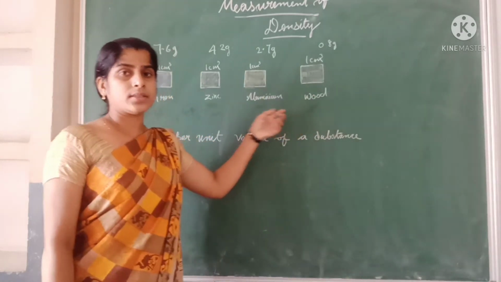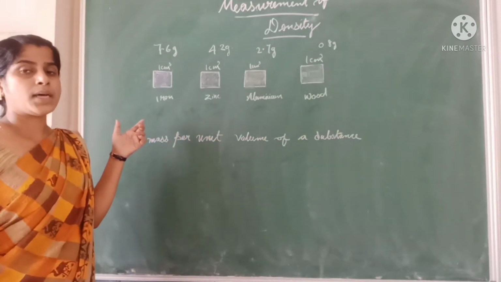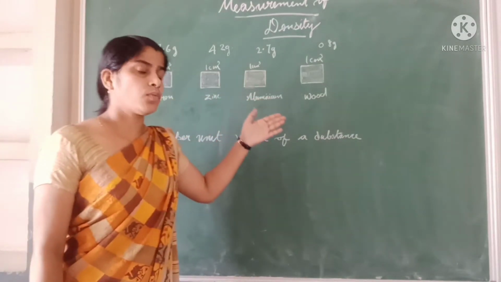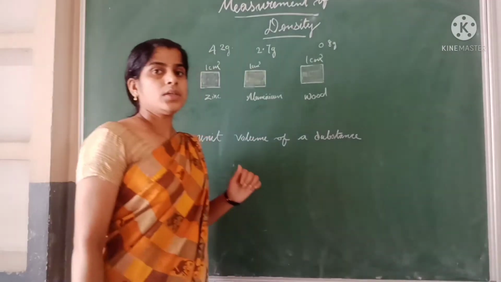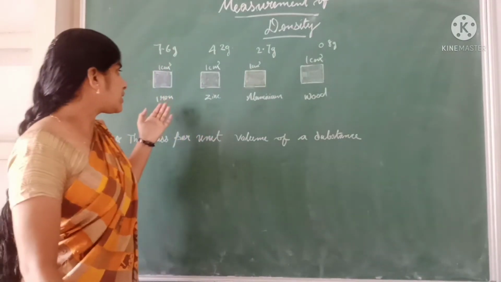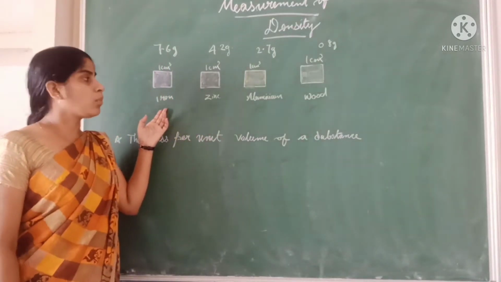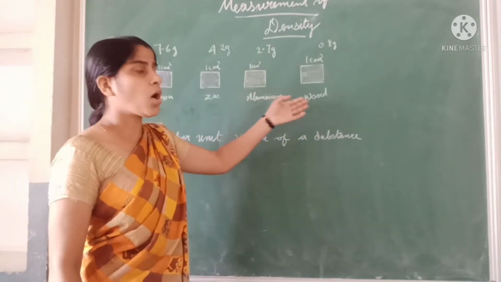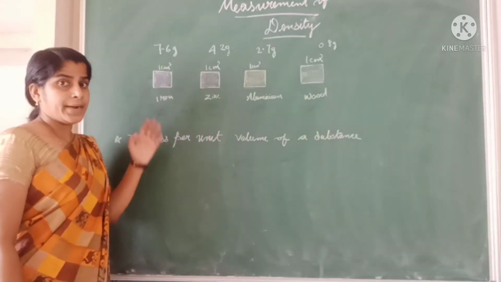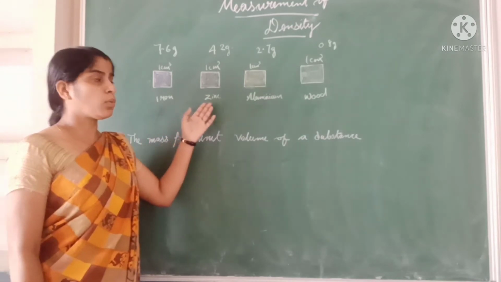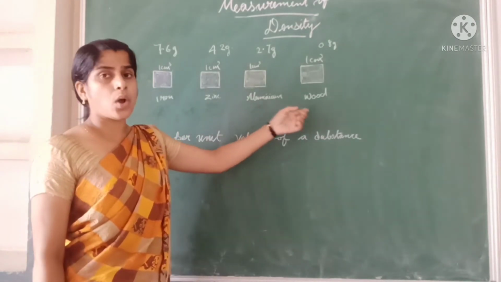That's why the masses differ for the same volume of an object. So the density of iron is more than zinc, aluminium or wood.